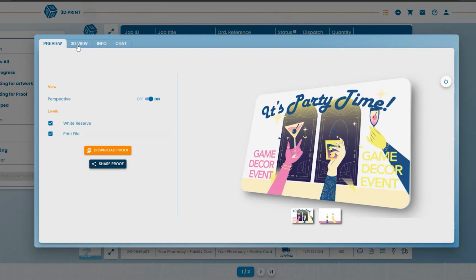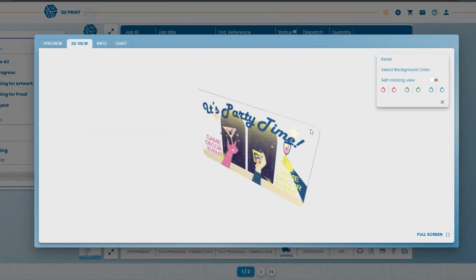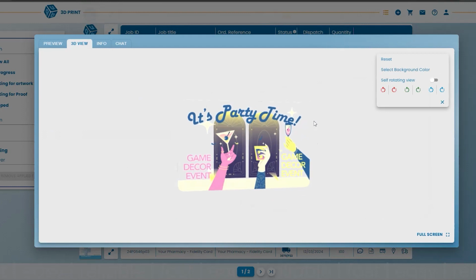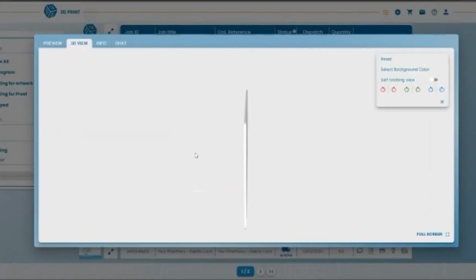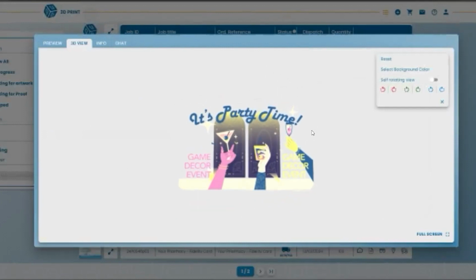But let me show you what I really like about this tool, which is the 3D preview. This is, as I was saying, a digital sample of your card. You won't need to buy a physical sample of it anymore, because it's already here, and you can see the card in all of its beauty.